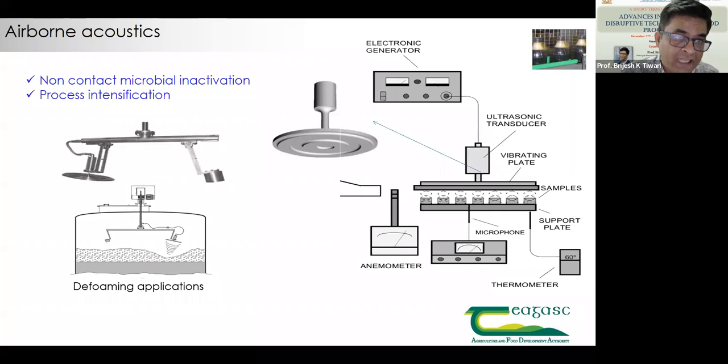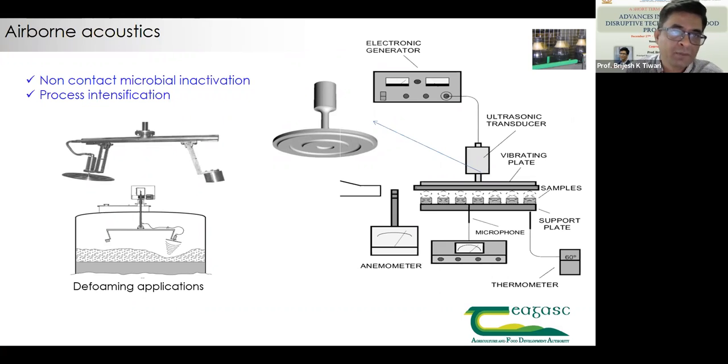Now, if we have this airborne acoustic system placed on top of the tank, revolving around, it helps in defoaming. That means it suppresses the foam. The other defoaming approach is adding anti-foaming agents, but there you're adding something to the product, which will obviously undergo different types of regulations.